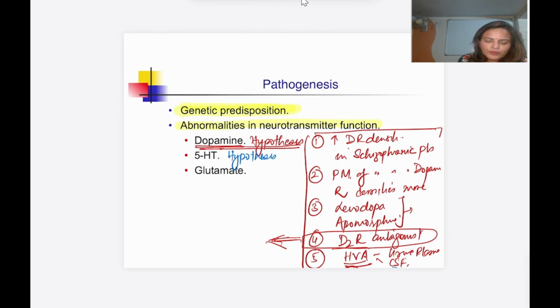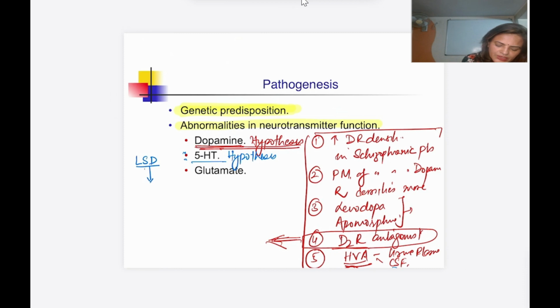And how have they proved this? If we give a 5-HT agonist like LSD, lysergic acid diethylamide, to a person, what happens?